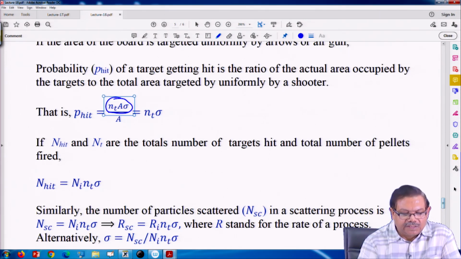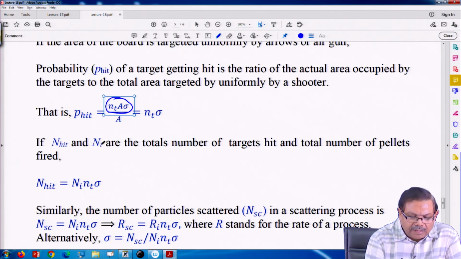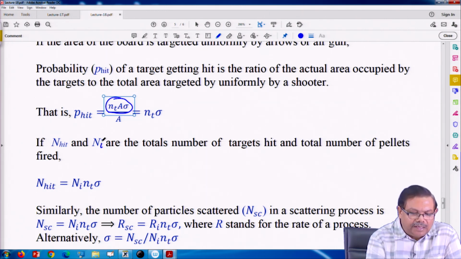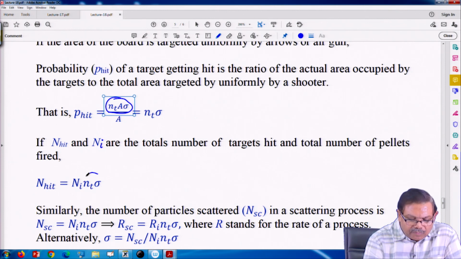Now, suppose I send ni number of pellets on the balloons on a board and n number of balloons are hit. So, n hit is the number of pellets sent times the probability, which is the target density times target area.